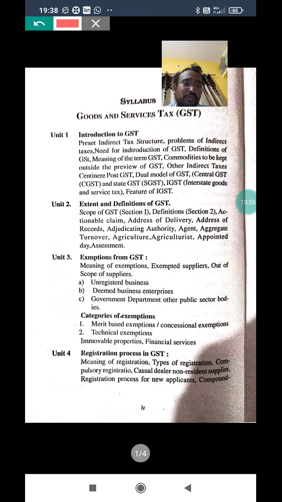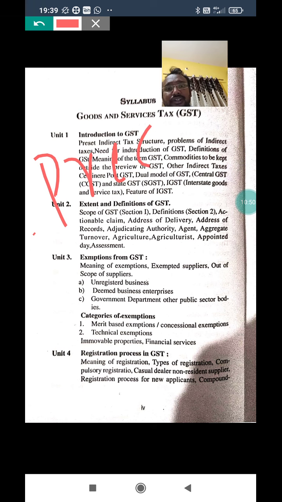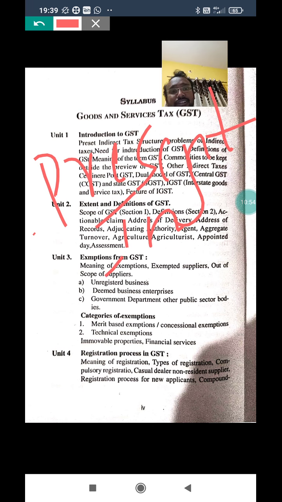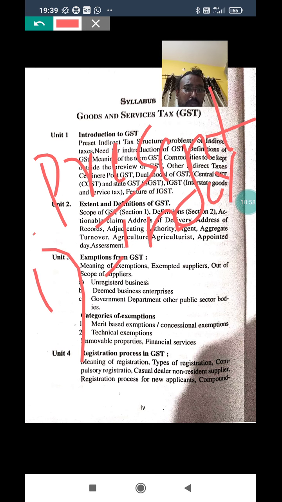In this 5th sem syllabus, some questions are definitely very important. I will tell you what those are at the beginning itself. The first question is present indirect tax problem. This is one of the important questions. You might note it down in your book as well.